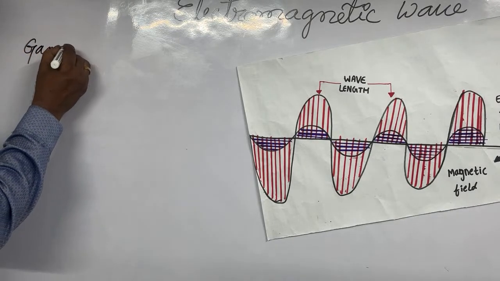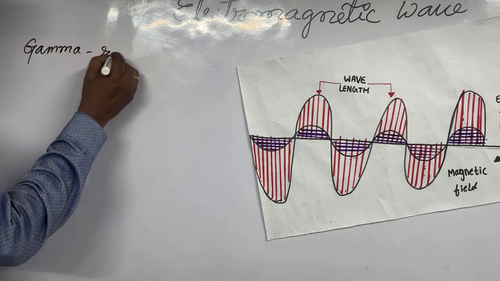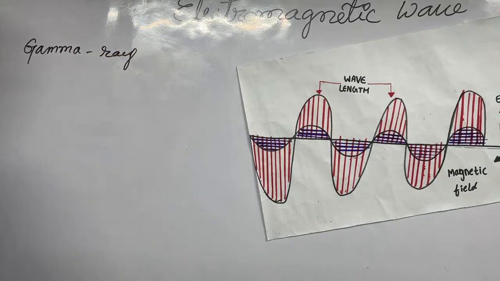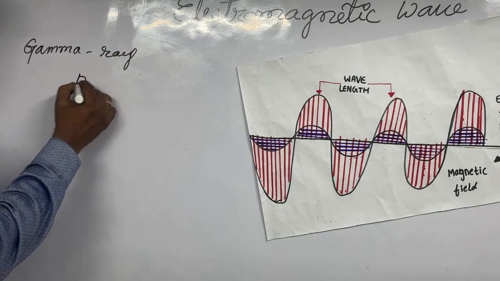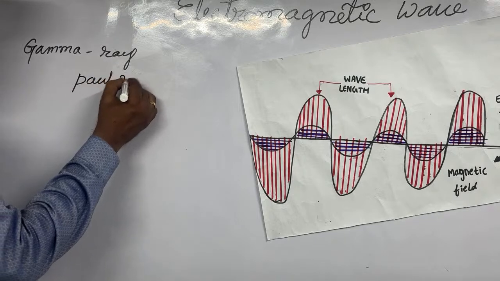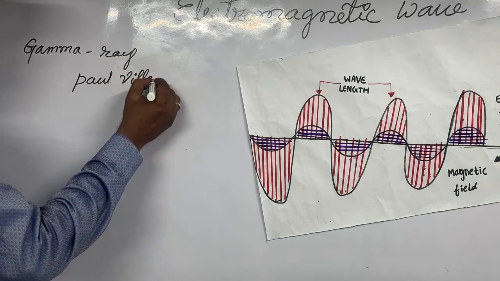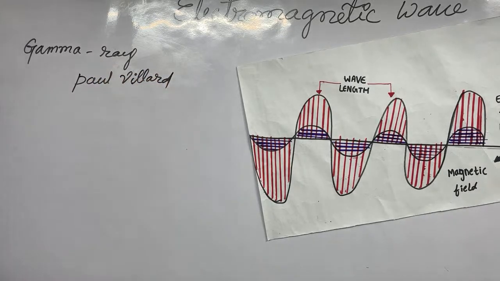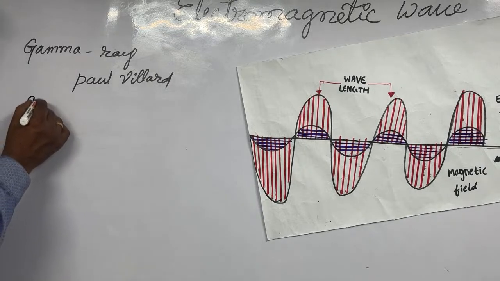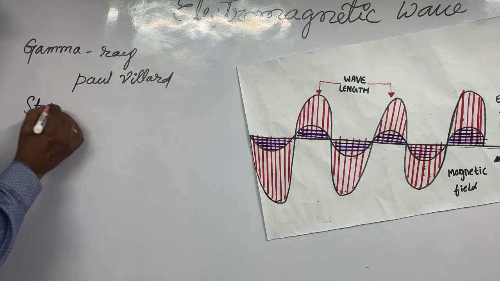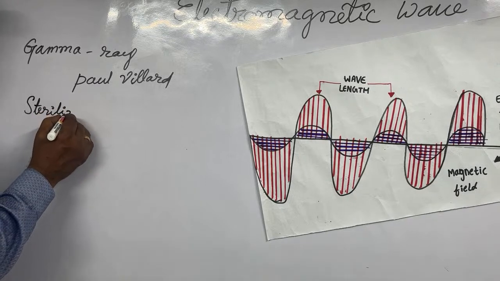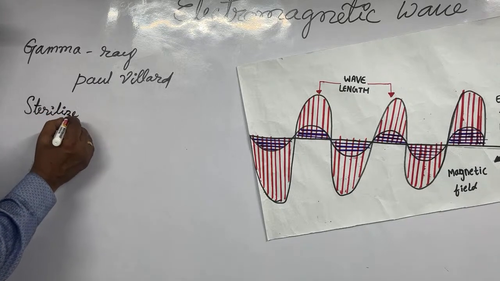Now the last one is gamma rays. Gamma rays were discovered by the scientist Paul Willard. Paul Willard gave us the gamma rays, and they are mainly used for sterilizing. Why are gamma rays used in sterilizing? Sterilizing means keeping things free of bacteria and viruses.